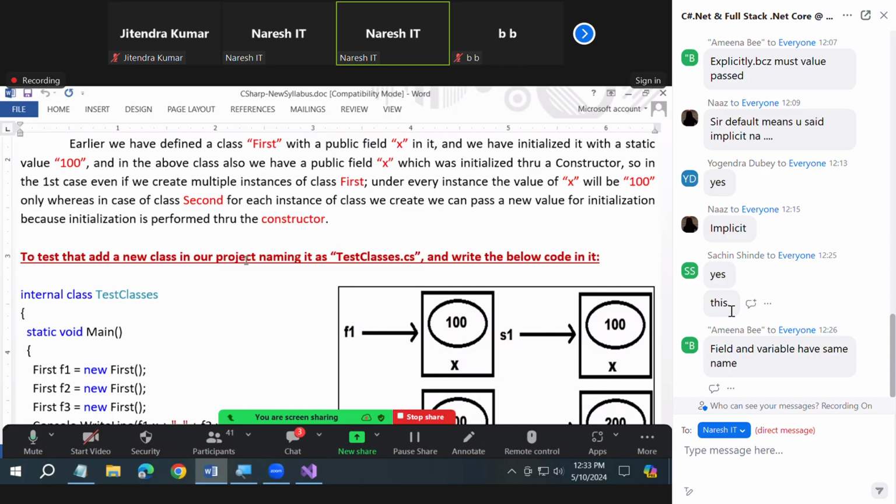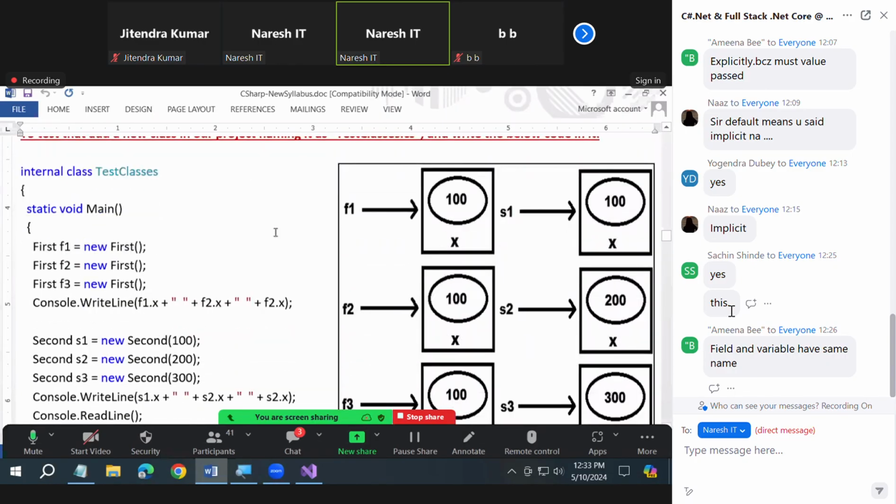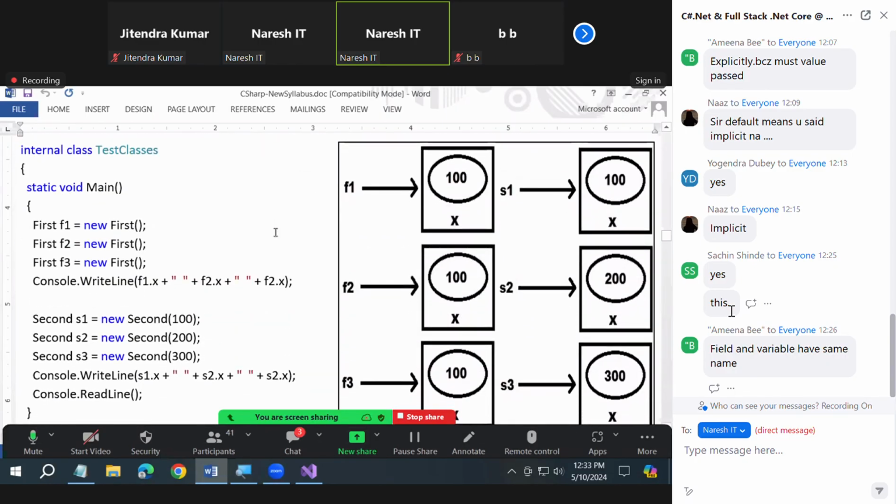In the first case, all copies of x are having the same value. But in the second case, every x has a different value. Understood me or not? Are you clear?